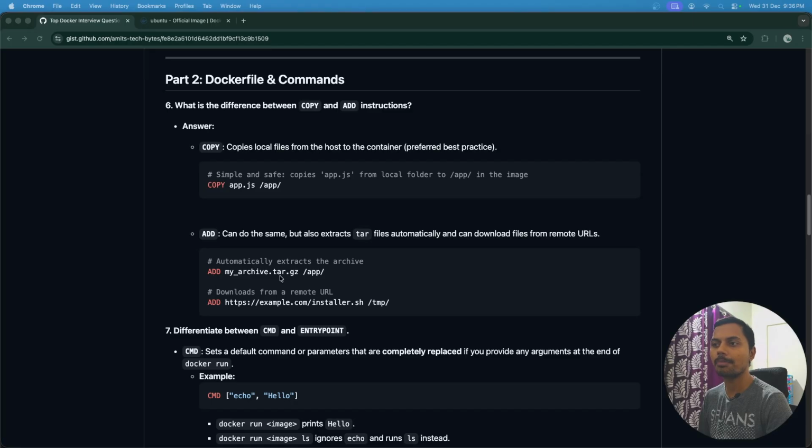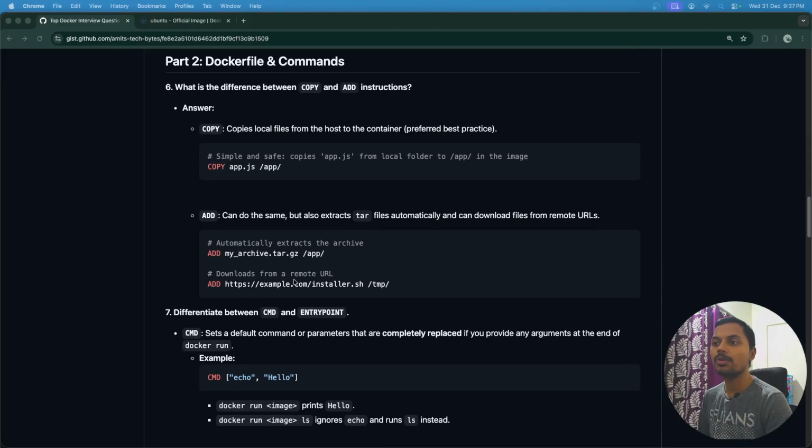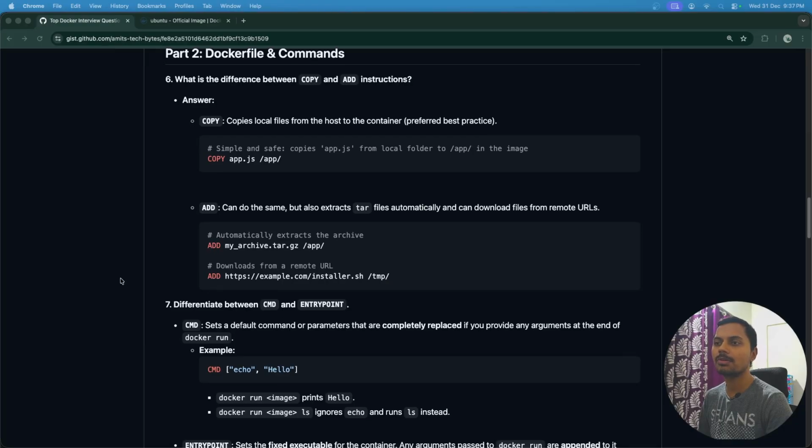Consider that we copy a tar file or a zip file from the local machine into the container. In that case it automatically extracts it, so we don't need a separate command to extract the files. It extracts and puts them into the destination folder. The other important use is that it downloads remote files and copies them into the destination folder, not just from the local machine but from the internet, from any URL or IP address. So this is also an important question.